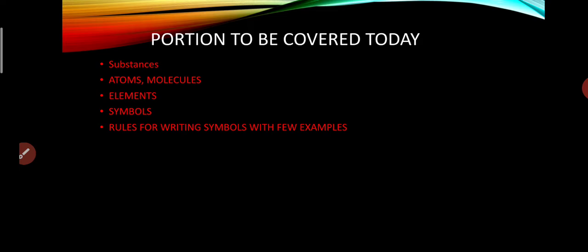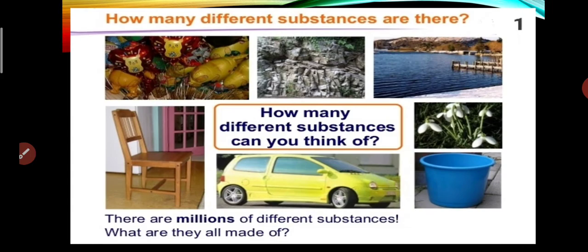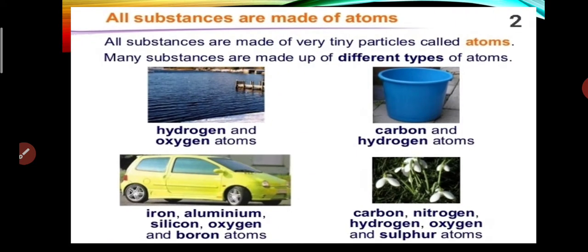Now, before starting, let me ask something. How many different substances are there in this picture? We can see many are there. And how many different substances can you think of other than these substances? Yes, there are millions of different substances. But the important question is, what are they all made up of? They are made up of very tiny particles called atoms. Many substances are made up of different types of atoms, like water, plastic, parts of a car and air.